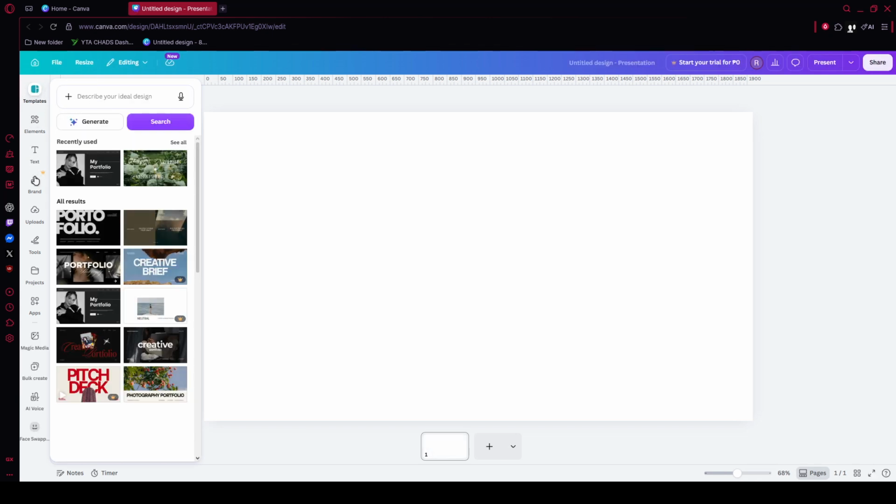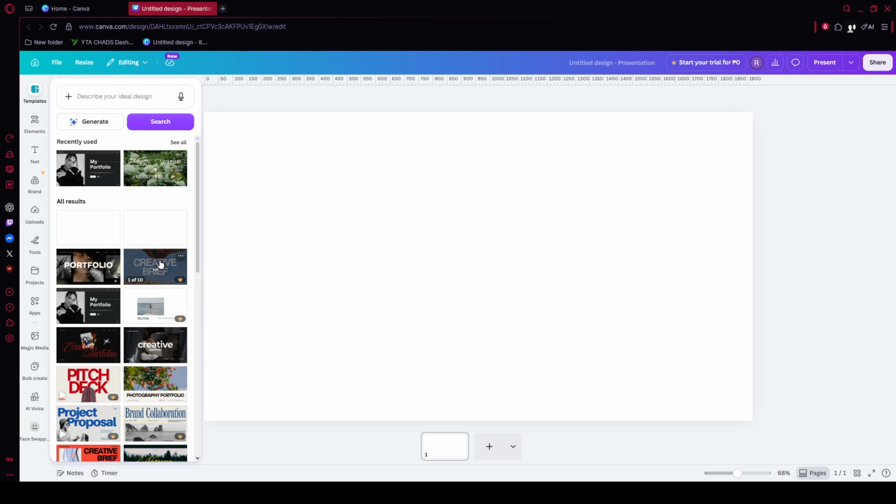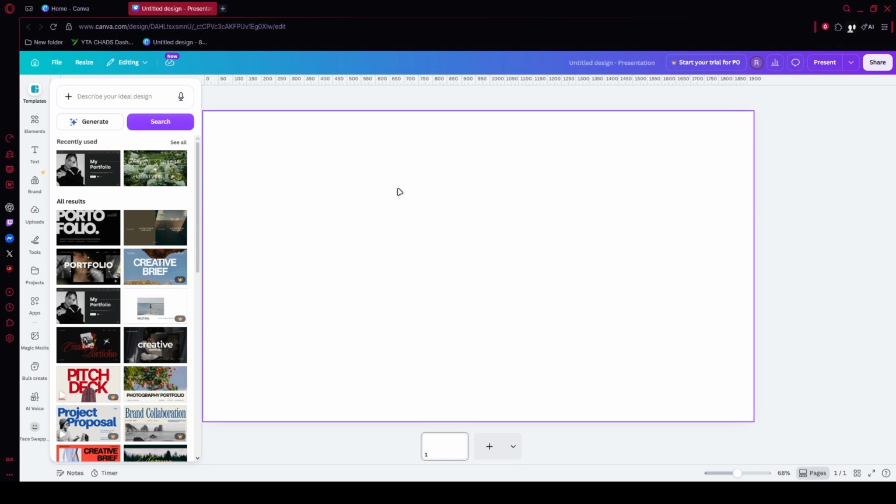The good news is that Canva makes it pretty easy to narrow your search so you only see free options, and that's exactly what we're going to do.